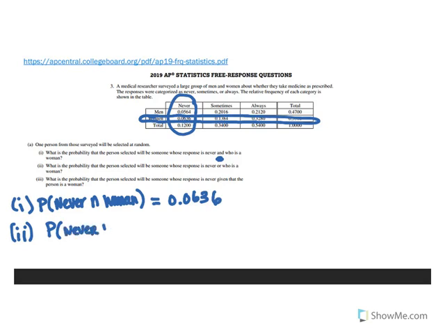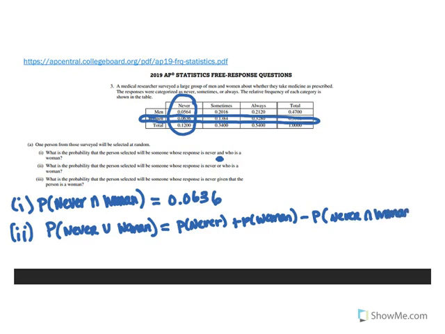Part II: what is the probability that a person selected will be someone whose response is never, or, so this is a union, who is a woman. Remember our formula for unions: the probability of never or a woman is the probability of never plus the probability they are a woman minus the probability of the overlap, never and woman. If we look at the two-way table, the total probability of them answering never is 0.12.